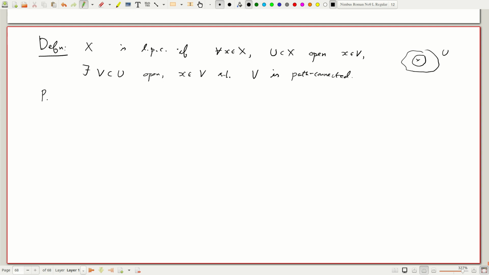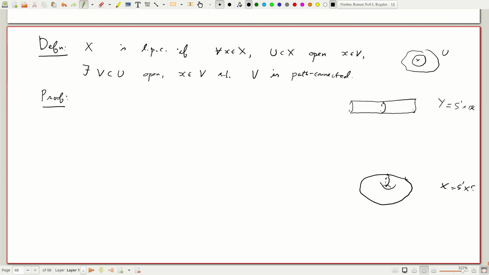Okay, so the proof we'll do in a couple of steps. In the first step we'll do a construction, and the second step will show continuity, and the first step will not actually use local path connectivity. So let me draw Y and X, a slightly more interesting example here, similar to what we have seen. Y is going to be a cylinder. So this is S1 cross R, and you have a cover to X which is a torus, and maybe this belt here goes to this belt here. So this is S1 cross S1, and you can guess what the covering map is.